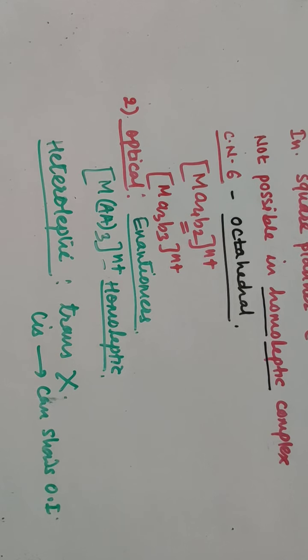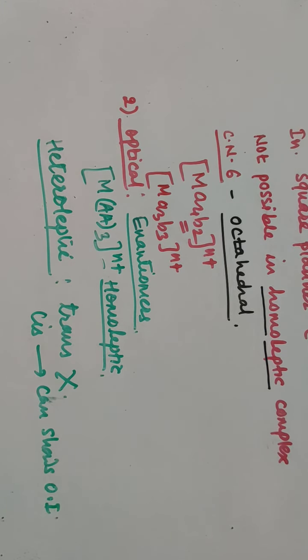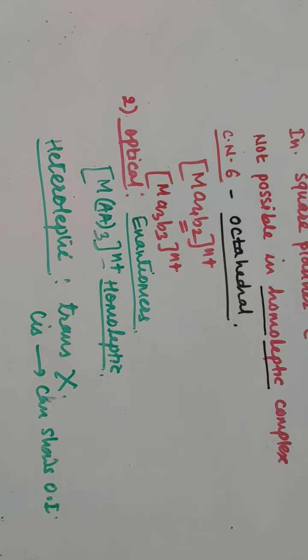So this is just a summary of stereoisomerism, geometrical isomerism and optical isomerism. Next time we'll see structural isomerism. In this, 4 types are there. I told you in the beginning: ionization isomerism, linkage isomerism, coordination isomerism and solvate isomerism. We'll see that next time.